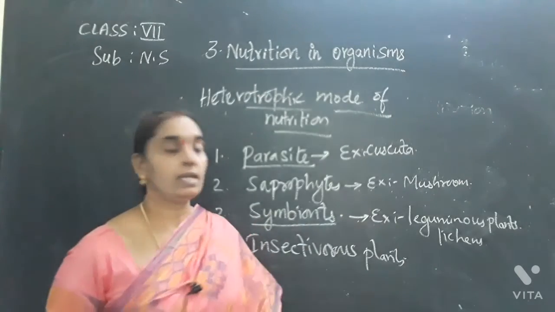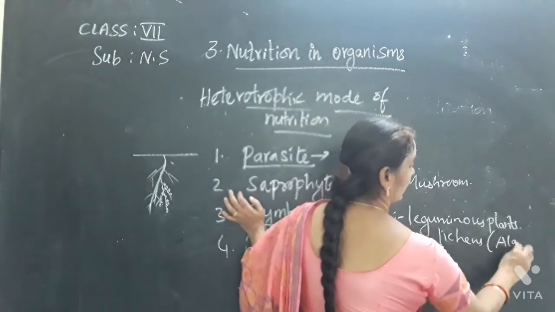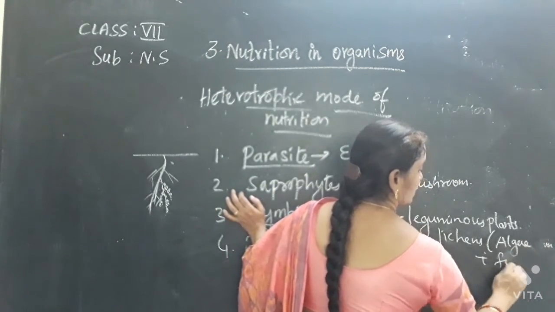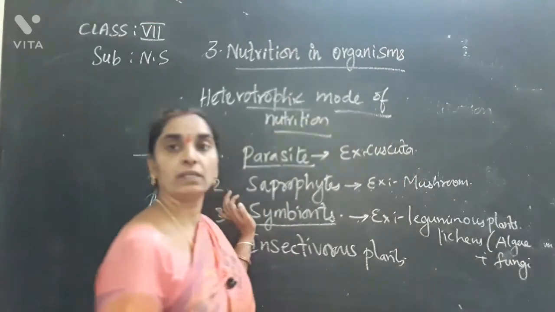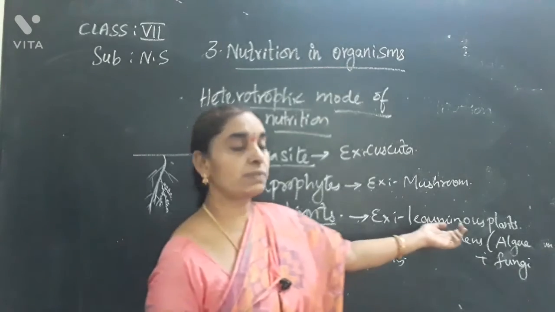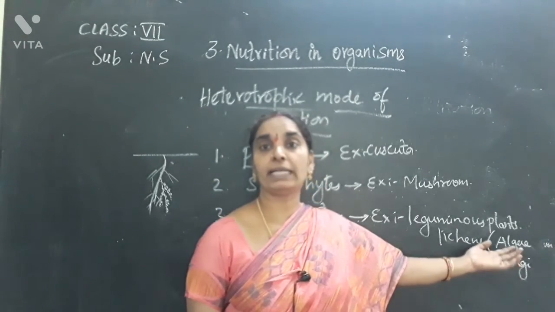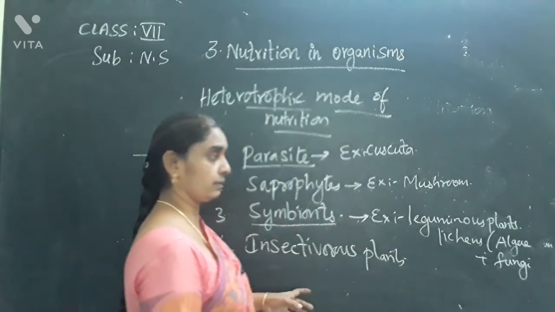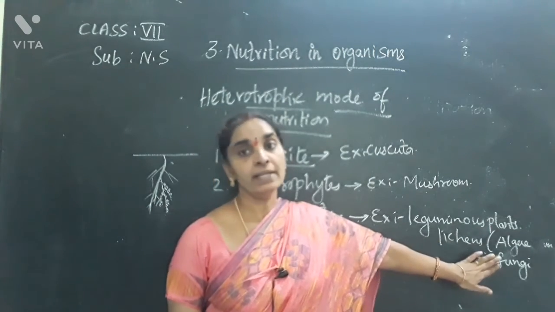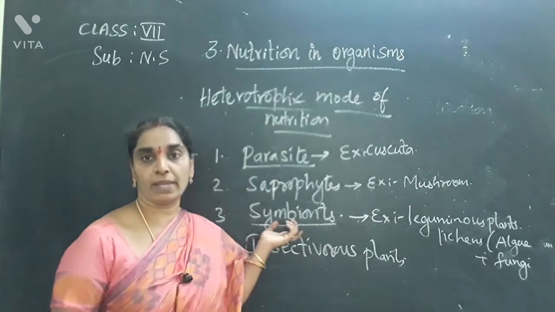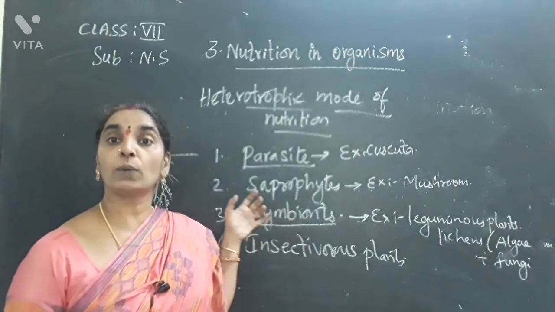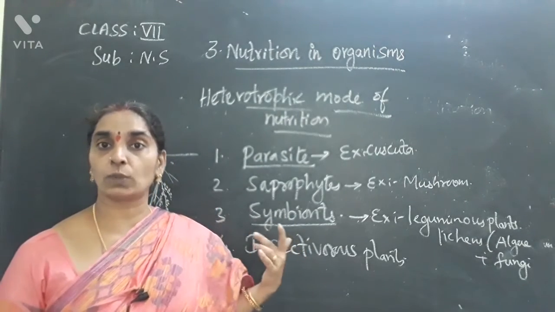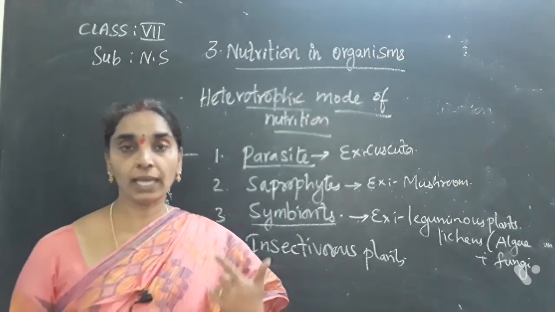And next, lichen. It is algae and fungi. Algae and fungi exhibit a symbiotic relationship where algae gives food to the fungi, and the fungi take shelter within the algae. This is lichen, so the relationship is for food and shelter. Okay, that is about the symbionts. Hope you have understood this also. Rhizobium bacteria fix nitrogen for the plants. They are present in the leguminous plants.